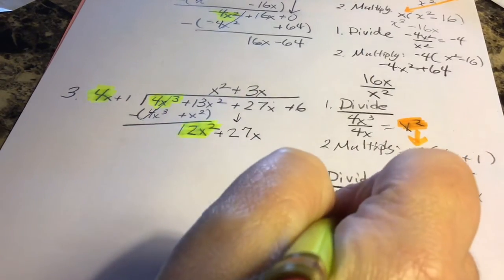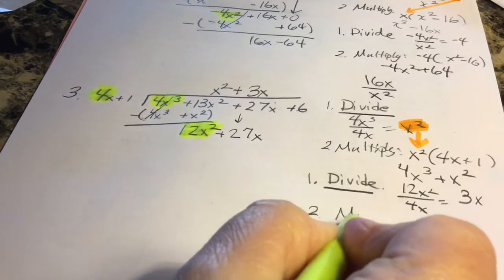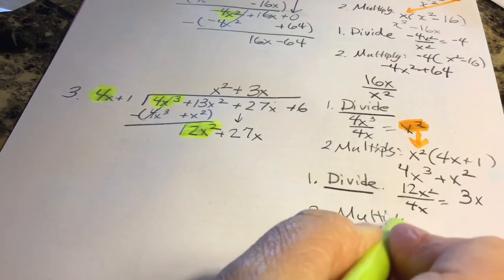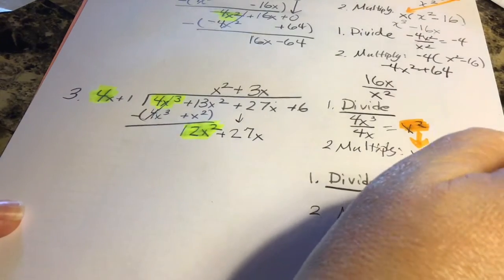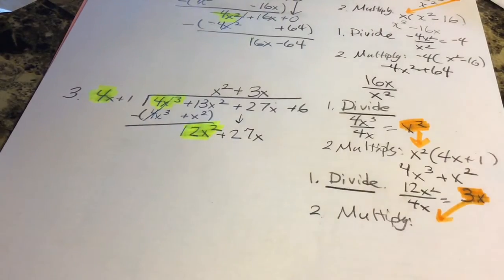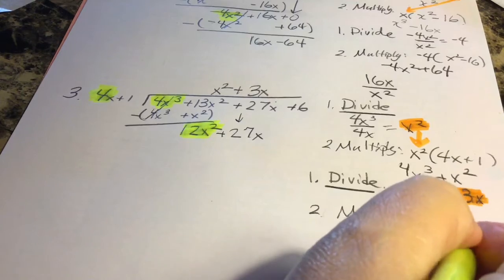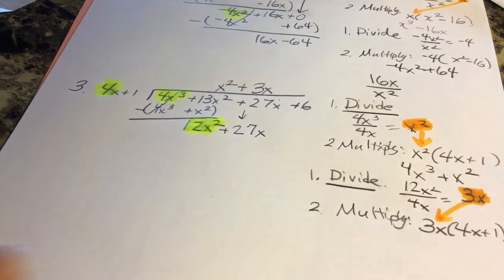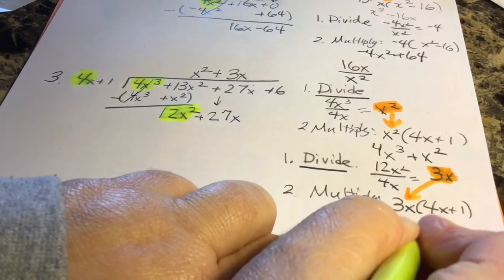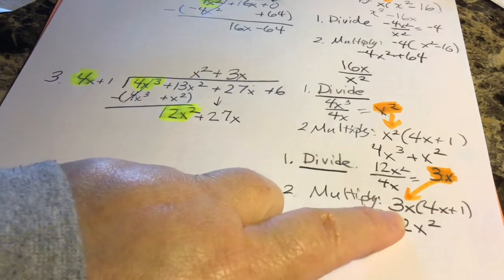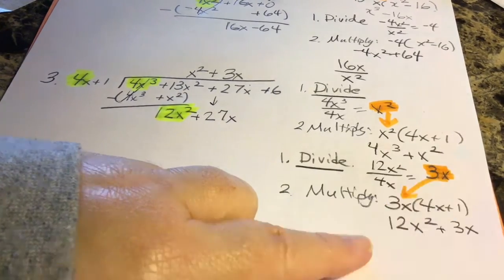Then I multiply. I multiply the answer that I just got. I'll highlight that again. I multiply the answer of 3x by the divisor. So I'm going to multiply 3x times 4x. That's 12x squared. I'm going to multiply 3x times 1, and that is 3x.